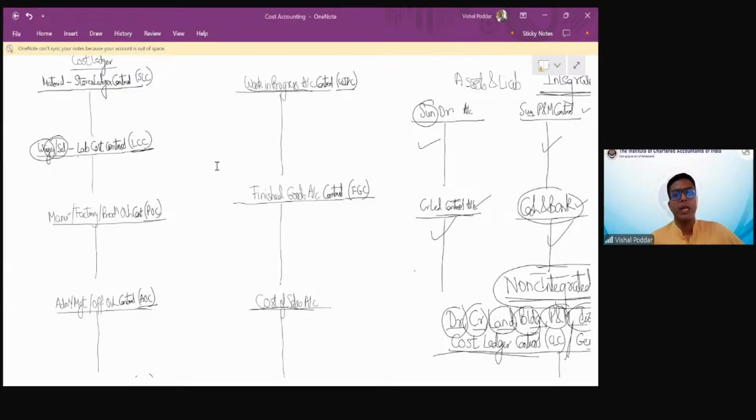Now, I am right now not going to write the journal entries as such. I'm going to give you the conceptual entries. Why I'm saying conceptual? Because normally when we write journal entries, we write to and the name of the account, by and the name of the account. Here, I want to show you the actual flow of the transactions. So this to and by I am not writing. Rather, I am not even writing the ledger account heads. I am showing you the actual entries conceptually. Because if you understand this, then understanding the entire cost accounting would be easy.